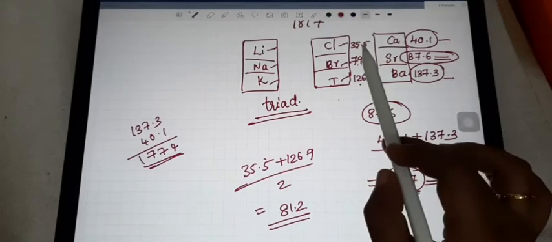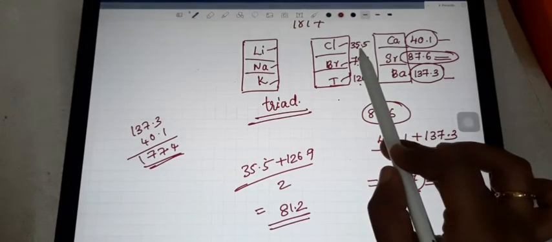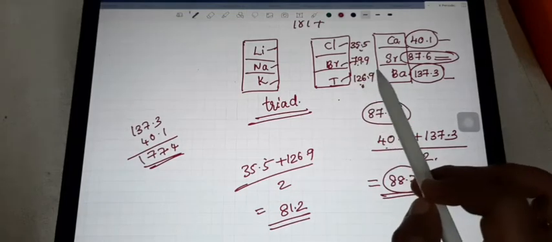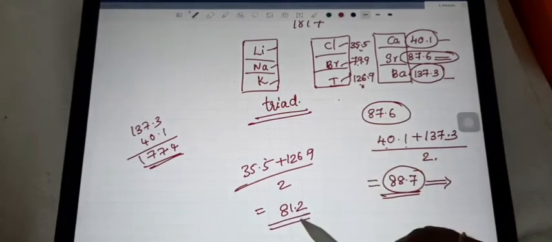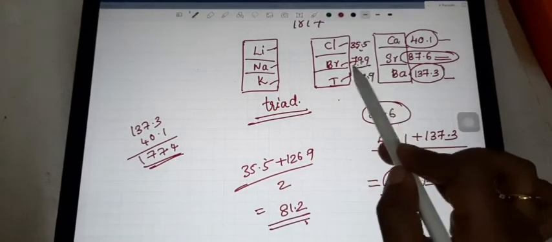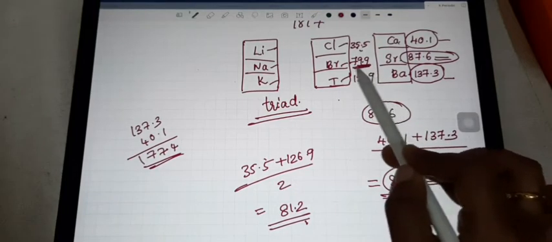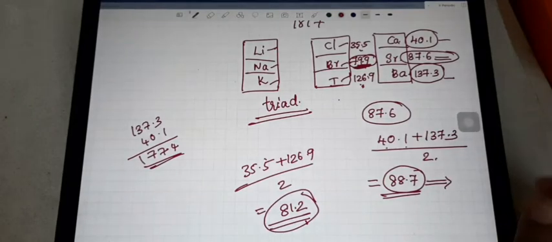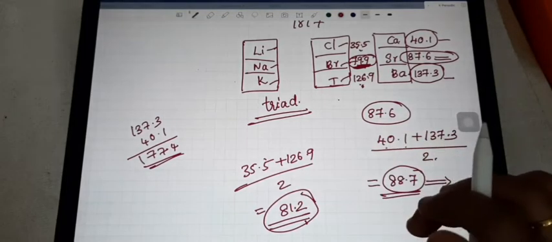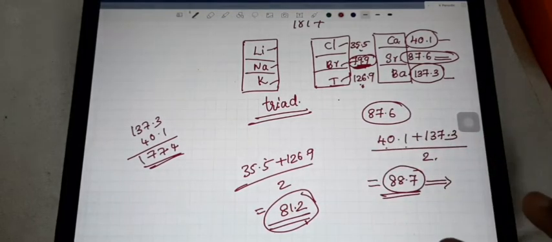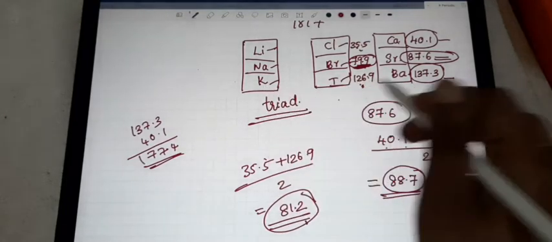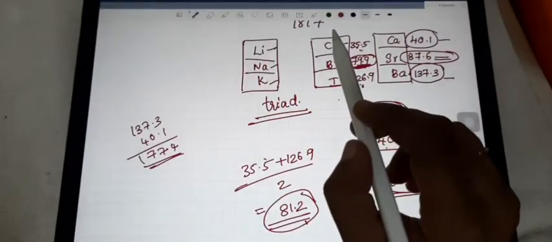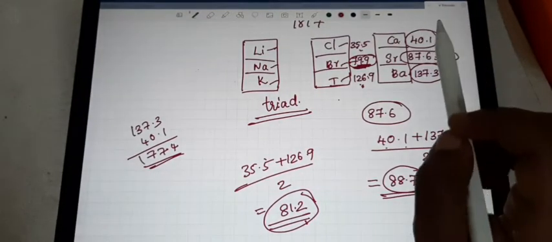Here also we can see 35.5, that's chlorine's atomic mass, and iodine's. So take the average of the first and last atomic masses, and you will get 81.2. What is bromine's? It is nearly 80. So this value and 81.2 are almost in the same range, roughly the same. That's all he said. Okay, likewise he arranged the elements in groups. Each group he called a triad.